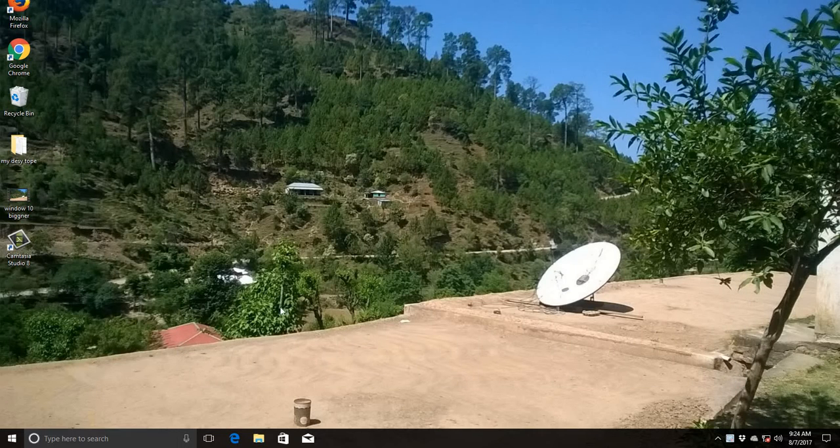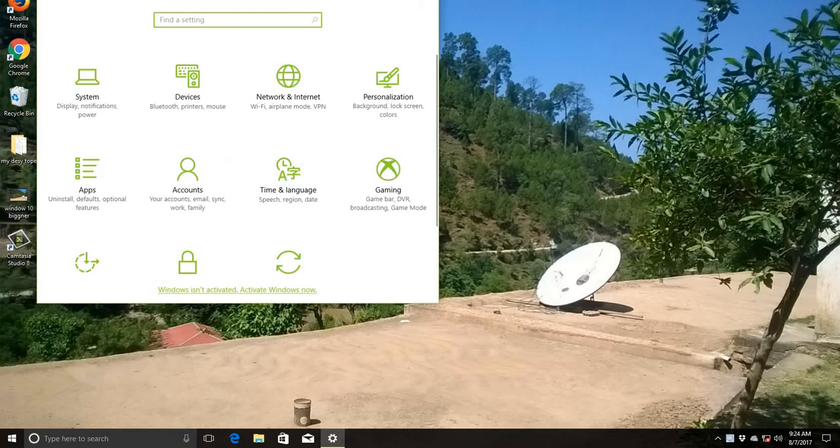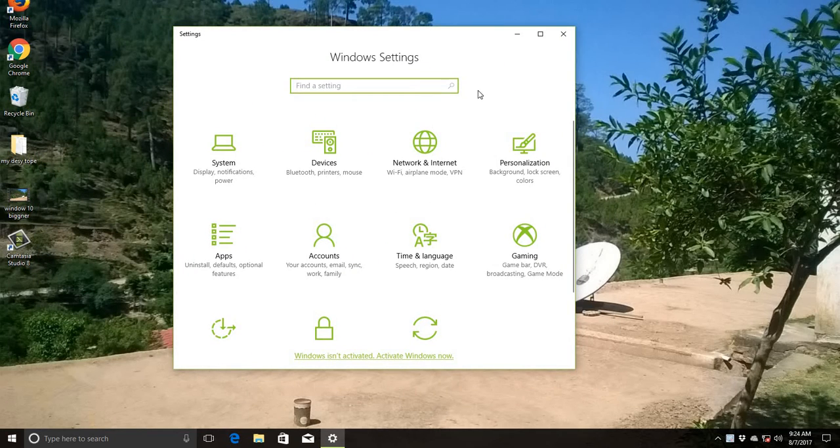This is very well. Now we are on the settings of Windows 10. This is most important. We click on the start menu, this one, and this is our settings. Click on your settings, and you can watch this.